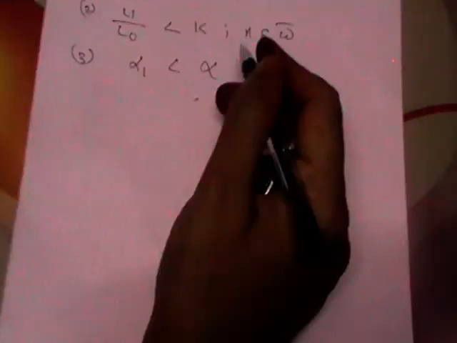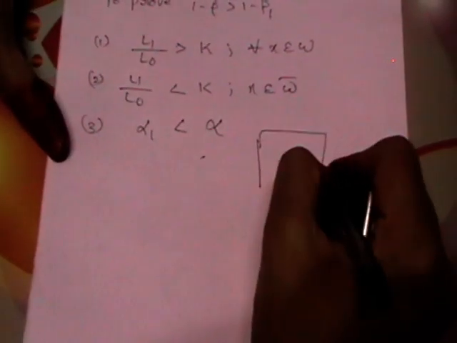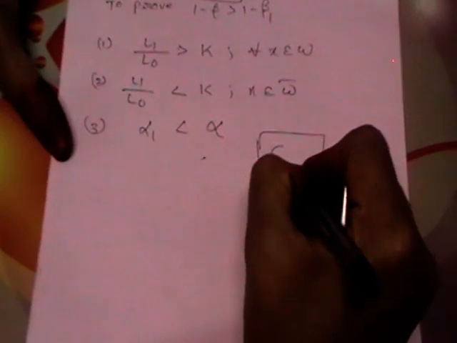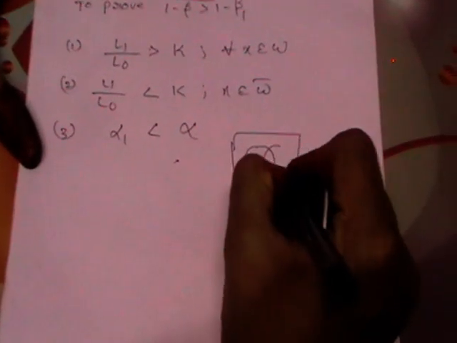Now to prove this, you are going to use a Venn diagram. Let us represent the two critical regions omega and omega 1. Let the first circle be omega and let the second circle be omega 1.